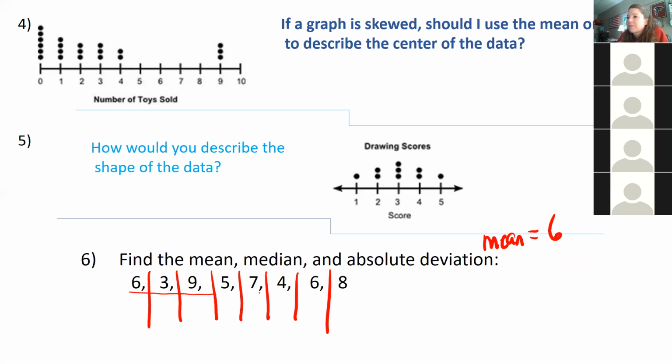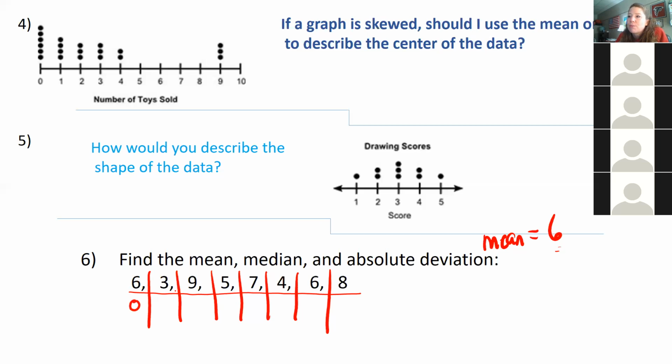You do exactly what you did for the mean, and then when you get the mean, which is 6, you subtract 6 from all of these digits. Yeah, good. I want to know how far each of these points is from the mean. So the difference between 6 and 6 is 0.